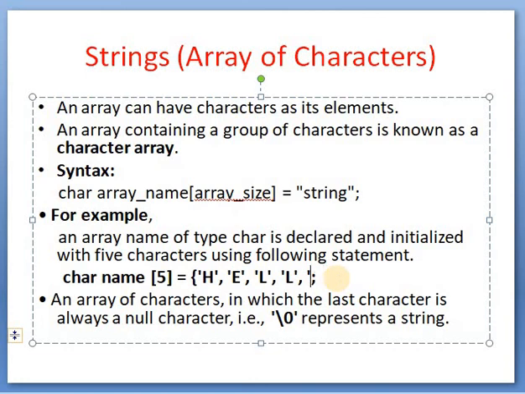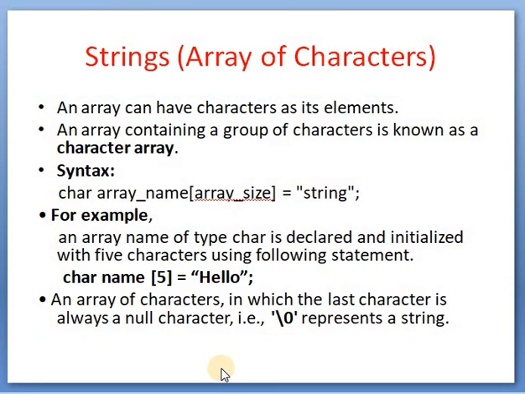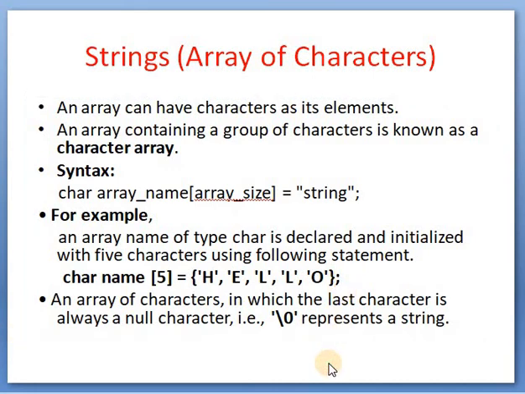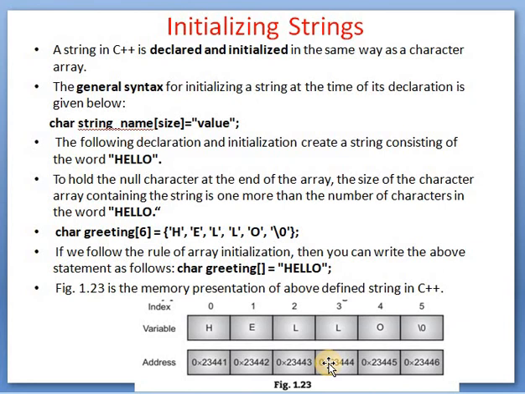This example we can also write as, see here, this is also correct, okay, because this is enclosed in single quotes. And if we want to assign the single characters one by one, then we can use the single characters enclosed in a curly bracket. So this is a string, an array of characters.